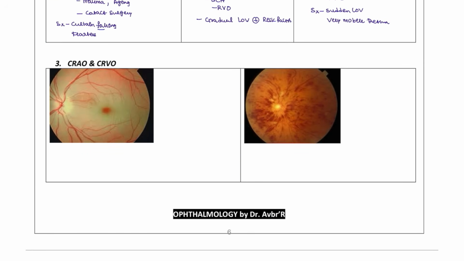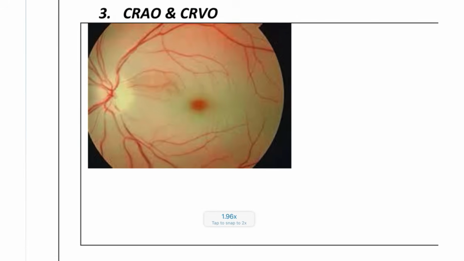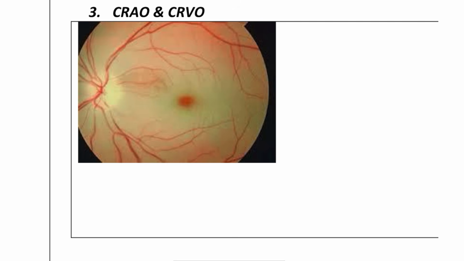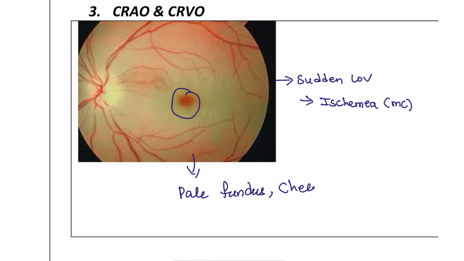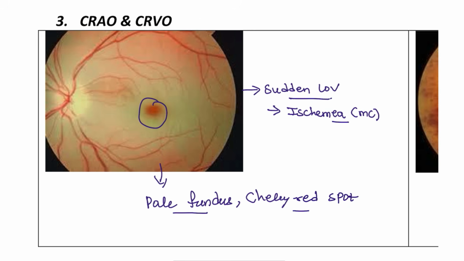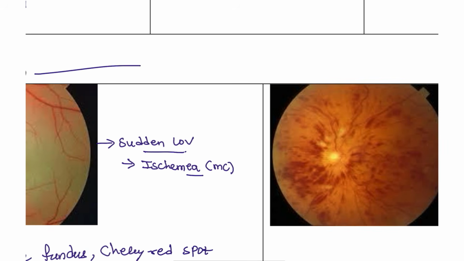Next, we will be looking at retinal artery occlusion and retinal vein occlusion. So the feature that you have to remember: the retinal artery occlusion is going to cause a sudden loss of vision. Why? The main risk factor here is ischemia. So the artery is occluded due to ischemia. So that's why you are going to see the pale fundus, and this is known as a cherry red spot. And sudden loss of vision, ischemia, pale fundus with the cherry red spot. Remember, this is the CRAO. Next, we have the CRVO.